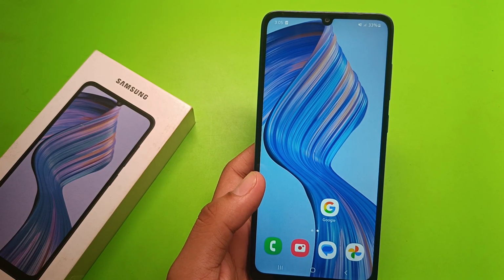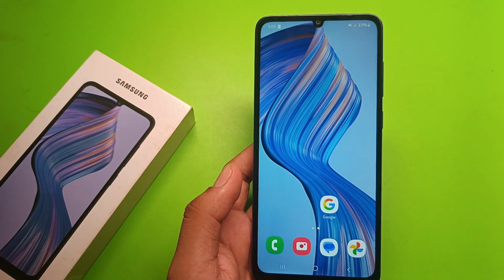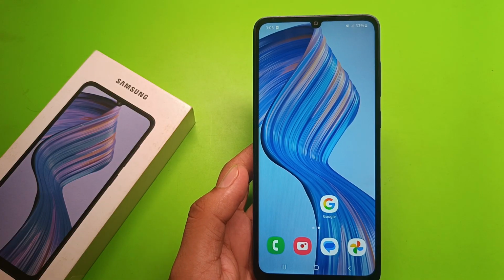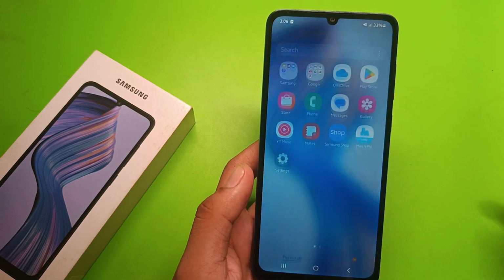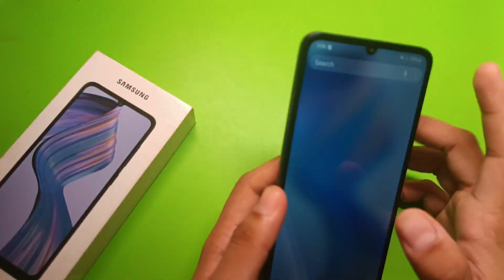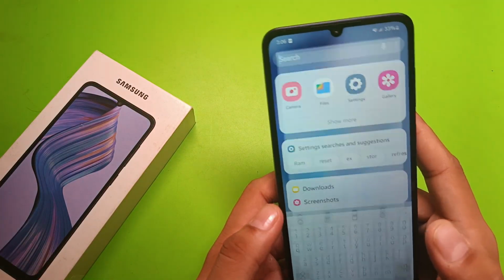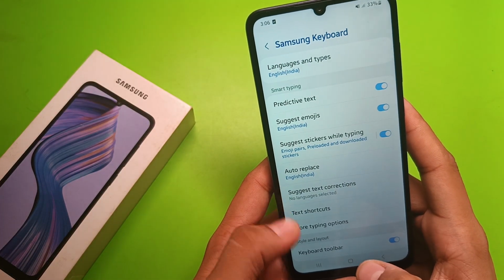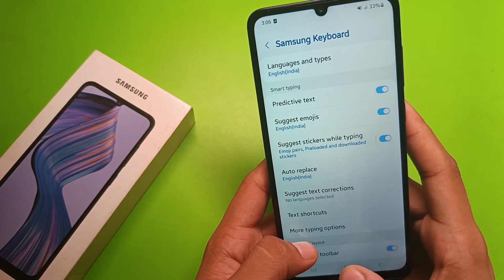In this video I am going to tell you how to fix the floating keyboard problem in your Samsung device. So let's start the video, friends. First you have to click on search, click on settings. Here you can see the floating keyboard feature.